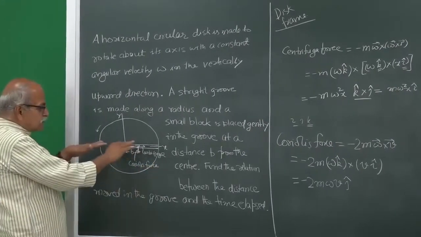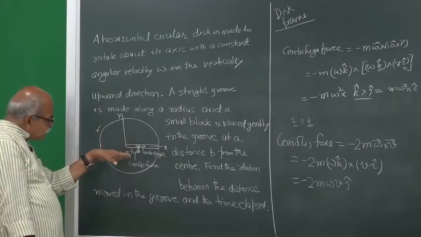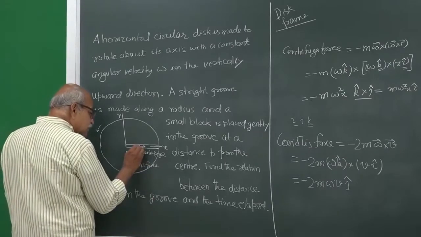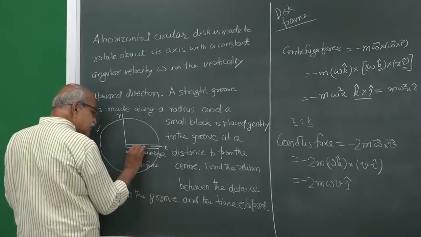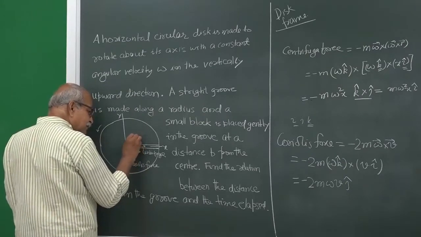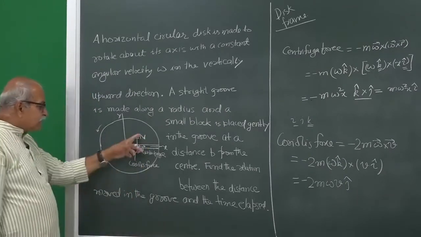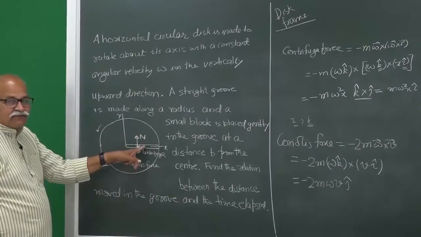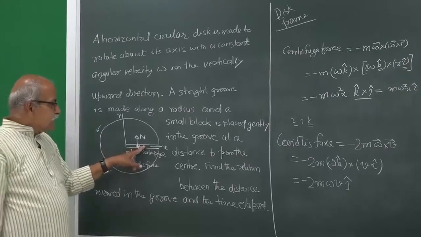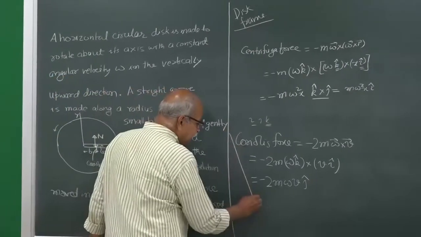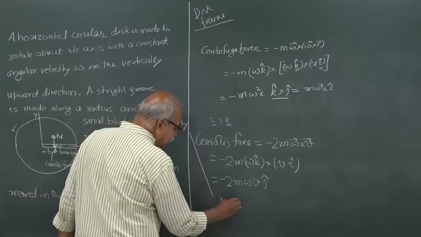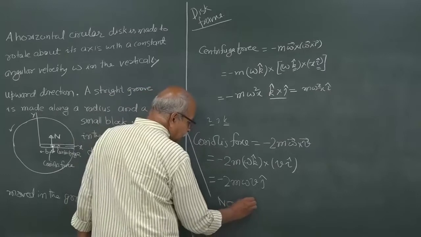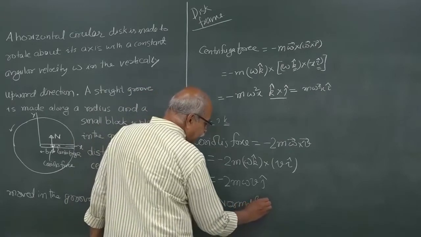If this groove was not there, then it would have picked up velocity in the y direction. But now, since the groove is there, the wall will exert a normal contact force N, and that force will balance this Coriolis force. So, ultimately it is motion only under the centrifugal force. Although the Coriolis force is there, the normal force by the groove balances it.